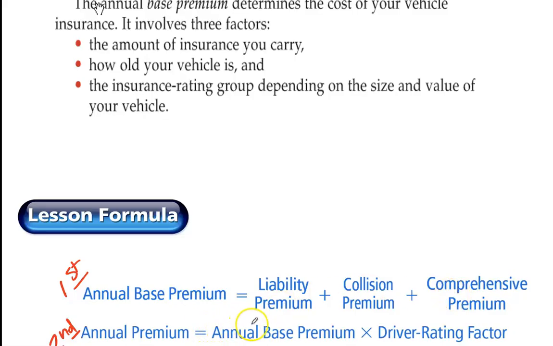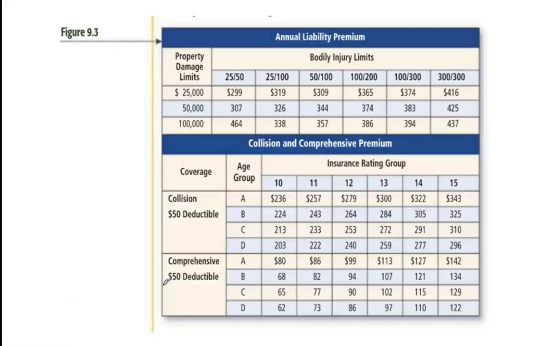And then you're going to take the annual base premium, which is this. So once you add those 3, multiply it times the driver rating scale. And that will get you your annual premium. So remember these formulas, if it asks to give you the annual base premium or it asks for the annual premium, you find the formula that goes along with that.